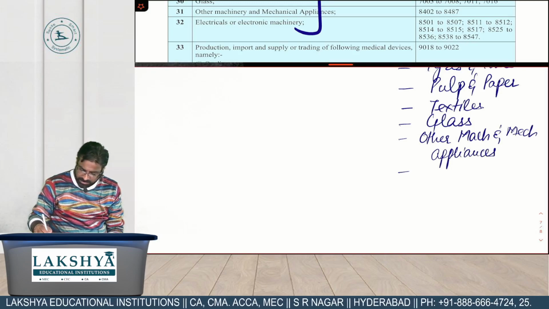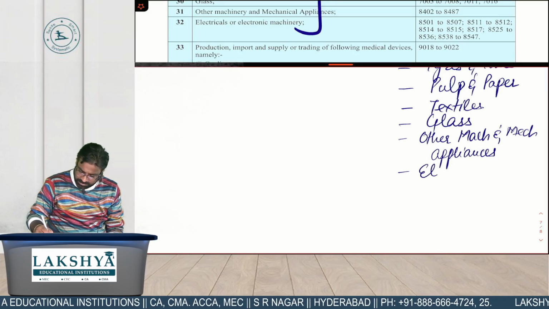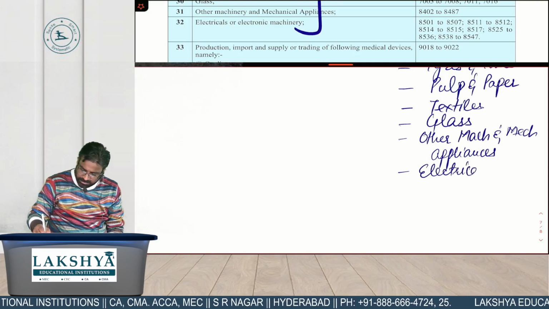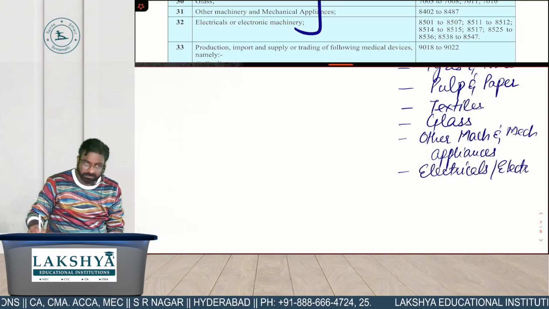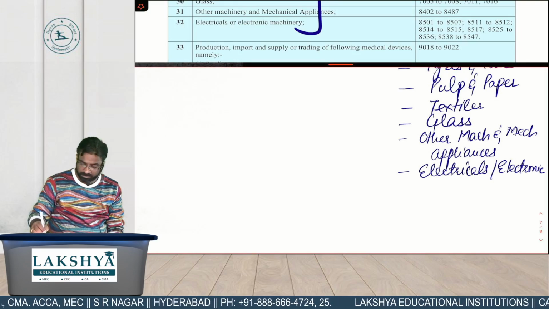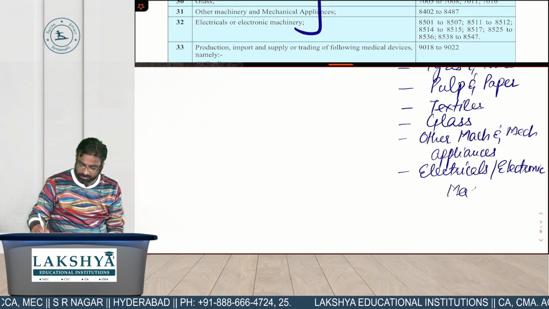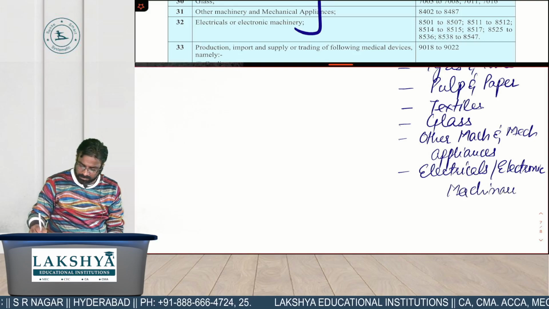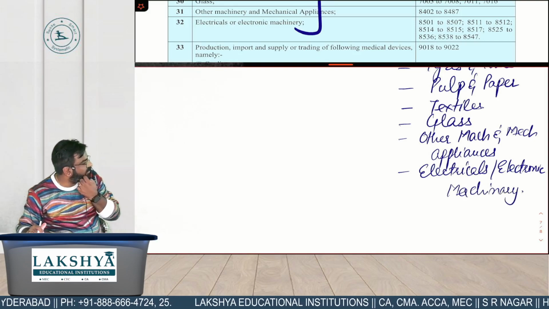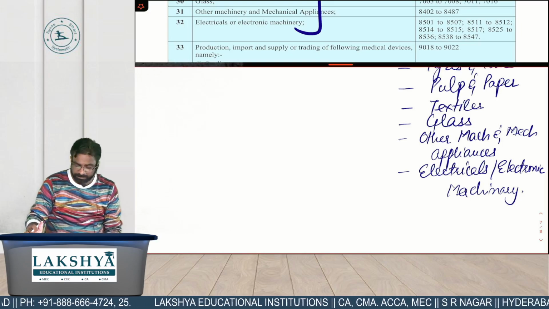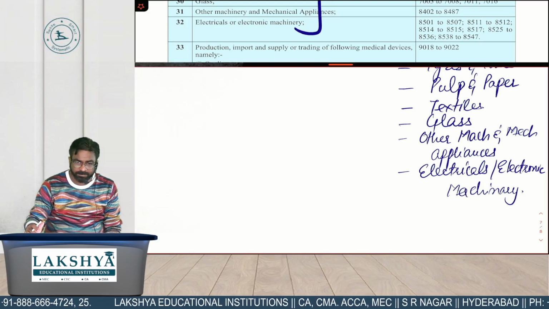The last one is electricals or electronic machinery. So these are the areas which are applicable from 1/4/2015. Clear?